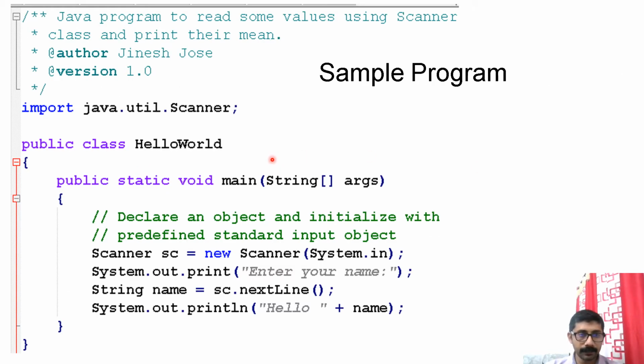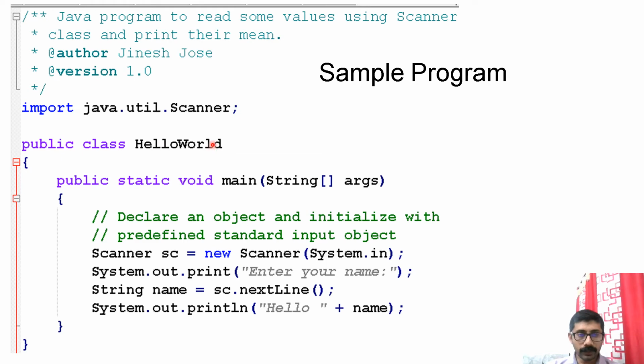Now let us see a sample program. In this program, in the beginning you can see the documentation comment, because I have used the syntax /**. If it is one star, it is a normal multi-line comment. Here I have mentioned @author, version, all those things. Whatever I am giving here will be part of my created documentation. Now I am not adding it to any particular package, so you won't find a package statement here. Here I am importing one particular package, import java.util.Scanner.